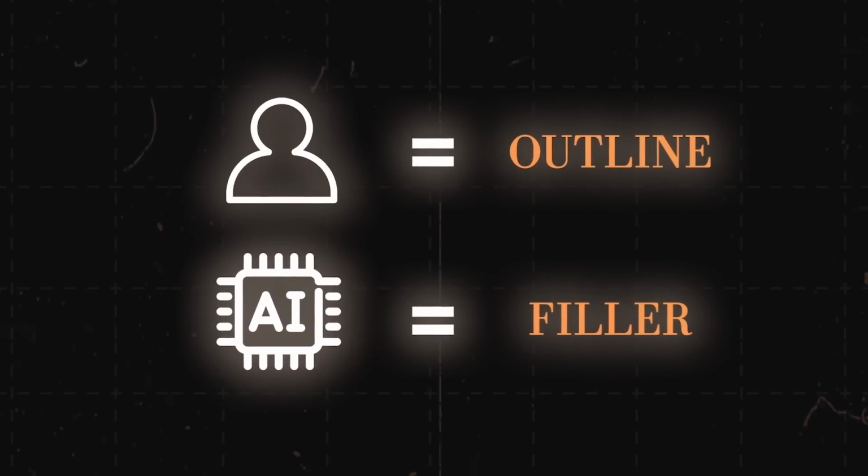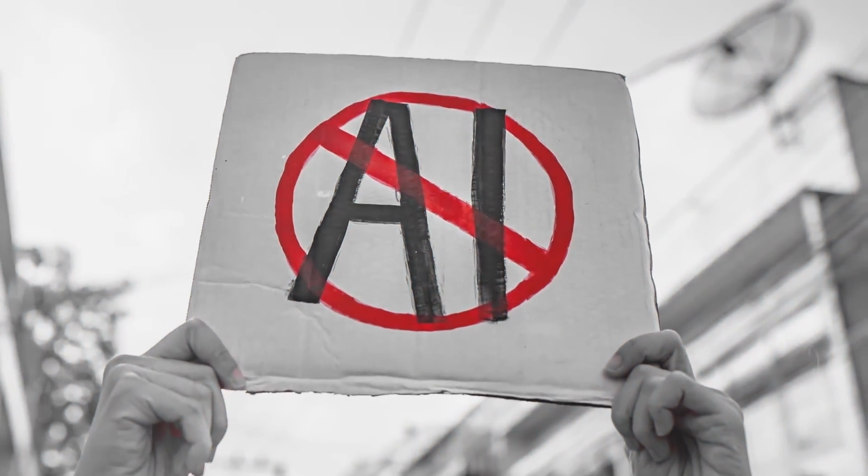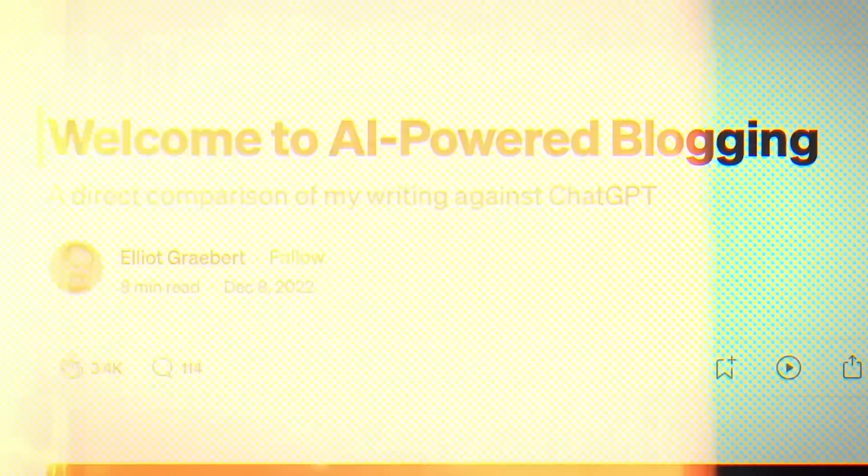But now we've come up with a rough outline, and the outline is kind of human generated, and then the AI is the filler. And I know a lot of people are not happy with this right now, with the fact that AI is writing, but that's kind of where it's going.